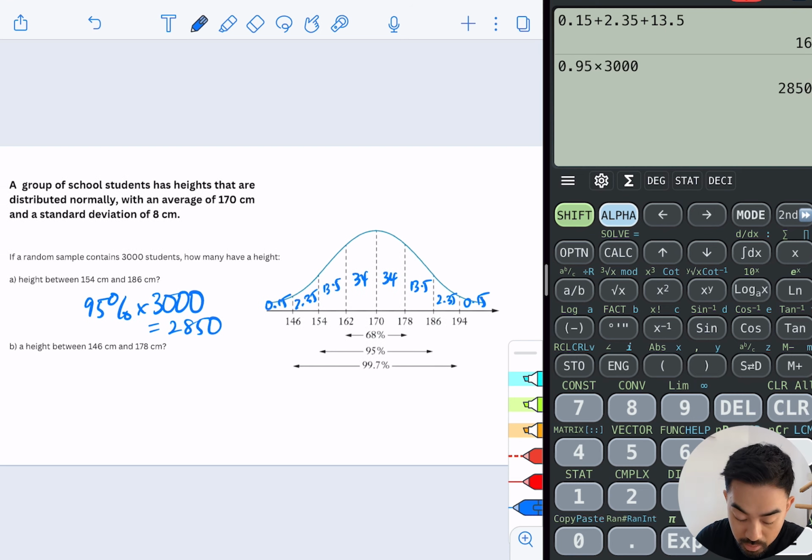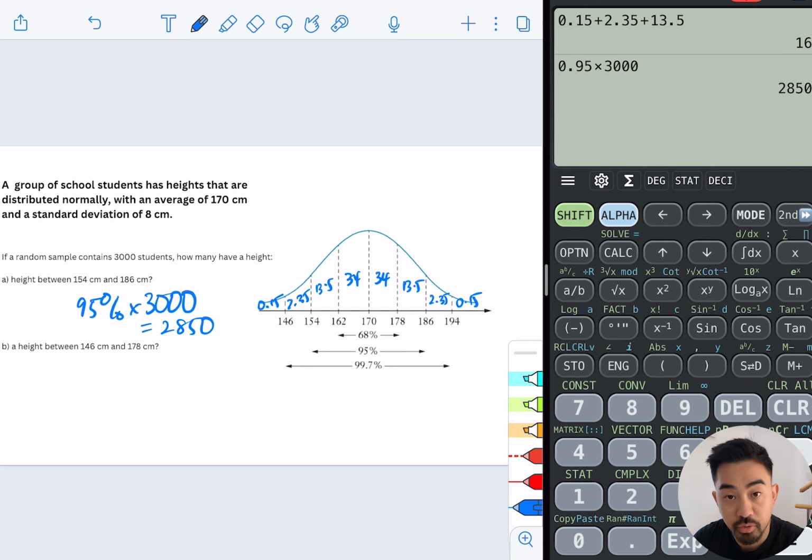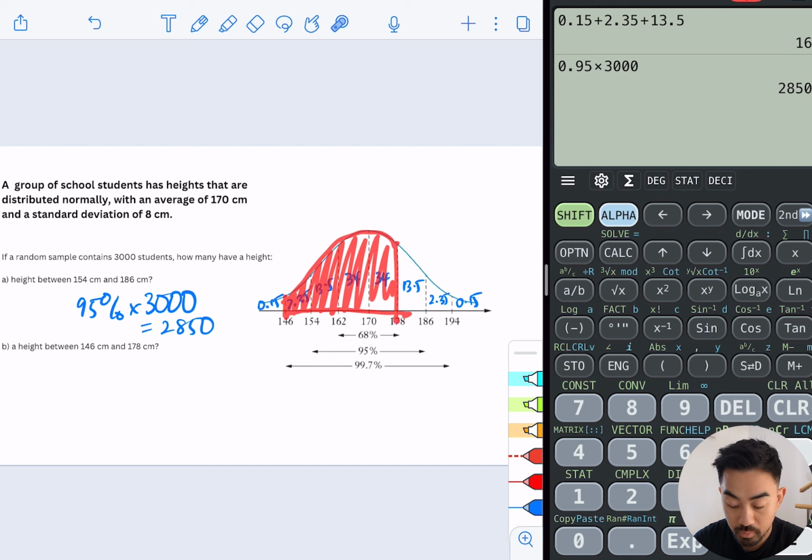Okay, let's look at the next one. How many students have a height between 146 and 178? So let's highlight those between here and here. So you can see once you highlight it, it just becomes very easy to add up. So I'm going to go ahead and do that.